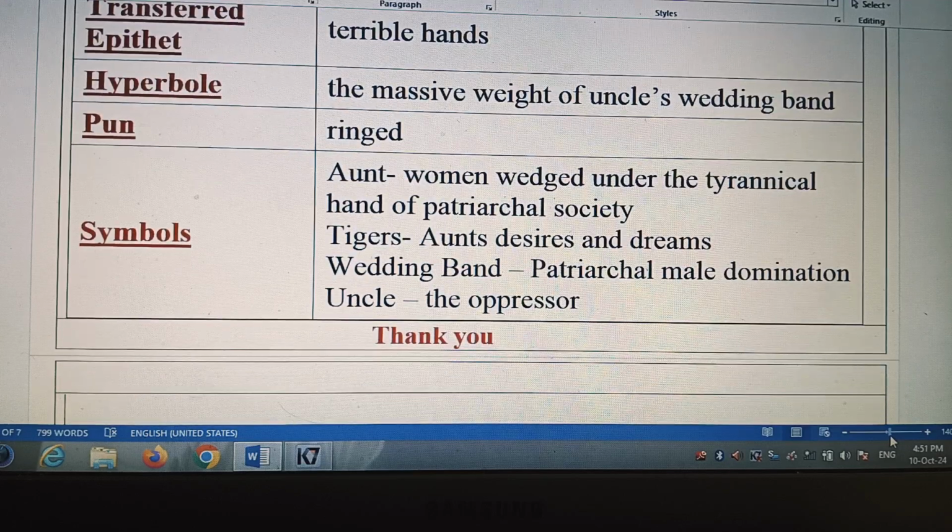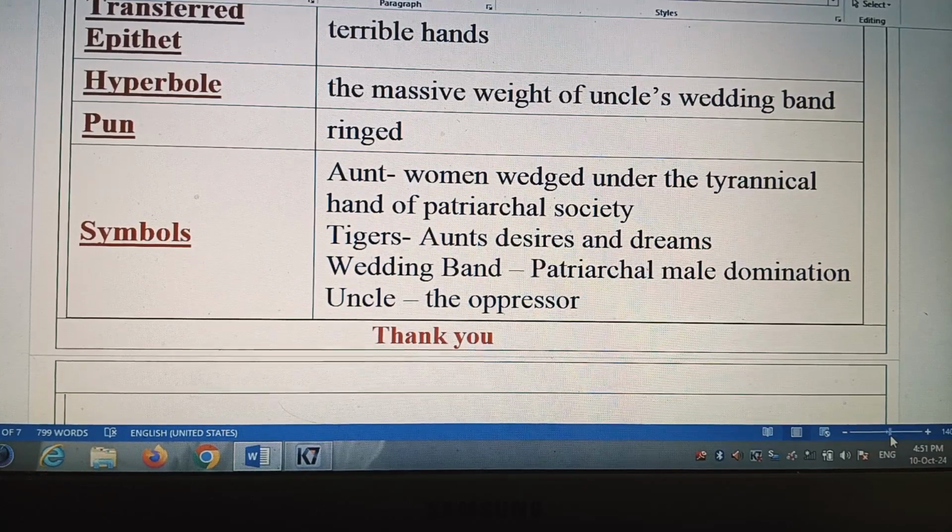And symbols means symbolism: women raised under the tyrannical hand of patriarchal society, and tigers, desire and dreams. Okay, these are symbols. Aunt Jennifer symbolizes women raised under the tyrannical hands of patriarchal society, meaning a male-dominating society.